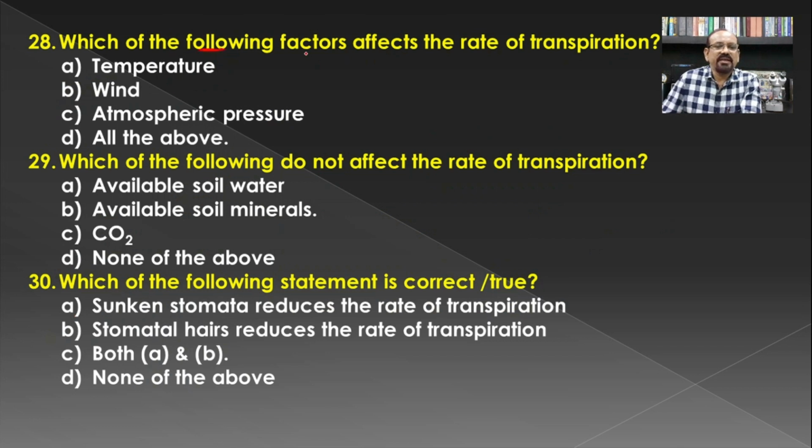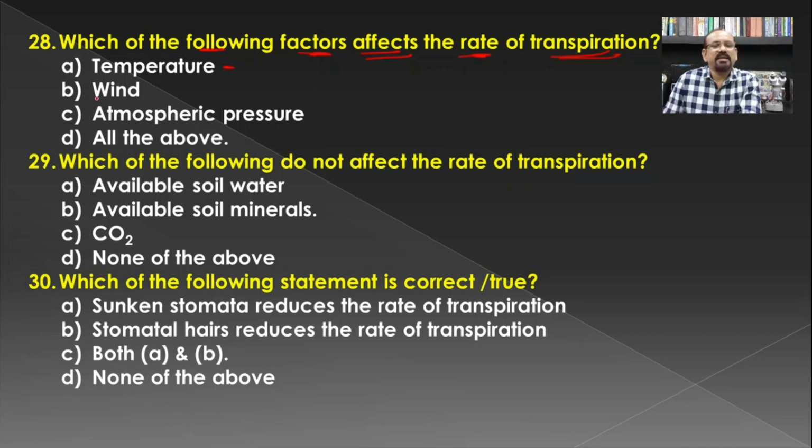Which of the following factors affects the rate of transpiration? Earlier we have seen that any factor which affects either the concentration of the water vapors or the opening and closing of the stomata also affects the rate of transpiration.